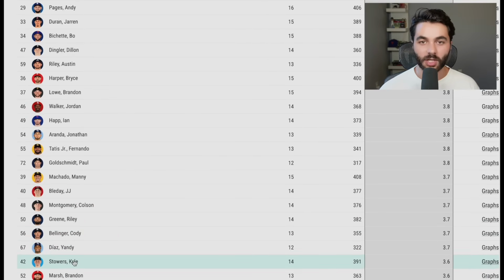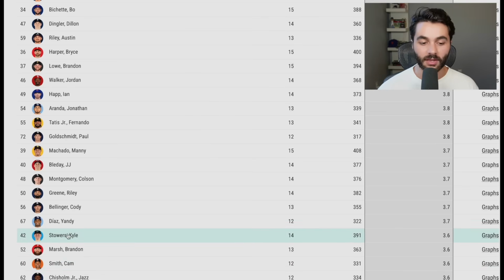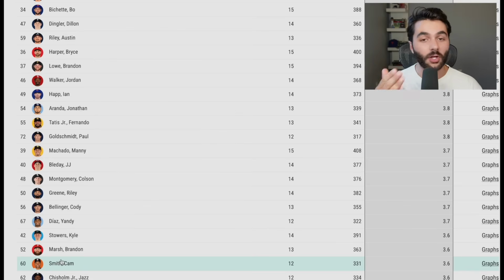So while we're having tons of swing and miss with Kyle Stowers and Cam Smith, at least we're getting to a spot where we're seeing these guys, when they connect, do good things and swing at the right pitches, which again is why I love barrels per swing. It tells us the guys are swinging at the right pitches, the pitches they can barrel up. And even if they are swinging at bad pitches, the fact that they are still barreling up this high percentage of their swings is a really, really good deal.